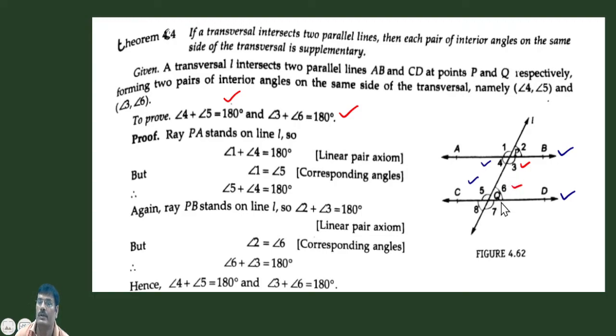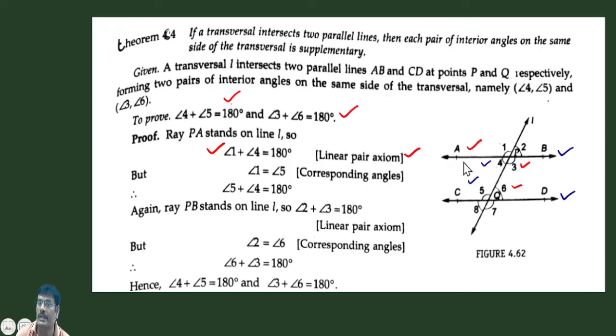Think first of all. Since we know in Axiom 6.1, if a ray stands on a line, the sum of two adjacent angles is equal to 180 degrees. So we observe that this ray PA stands on line L. So 1 plus 4 is equal to 180 degrees. This is our linear pair axiom.